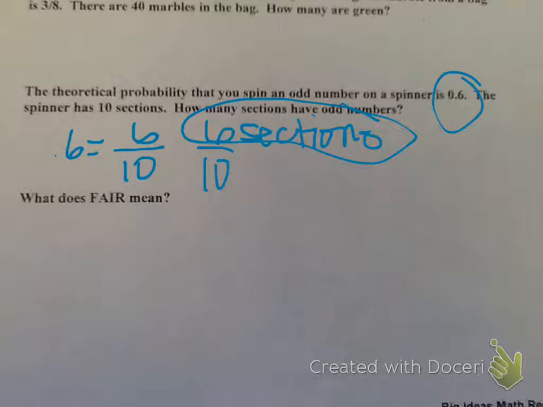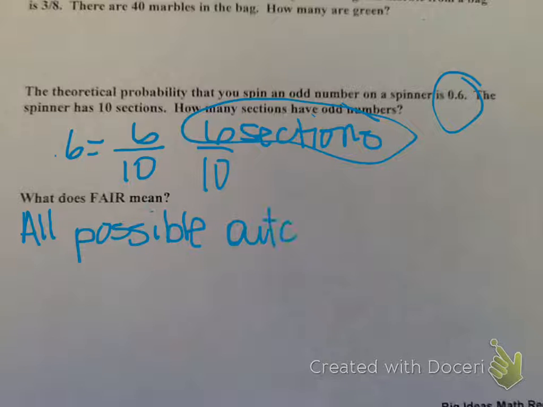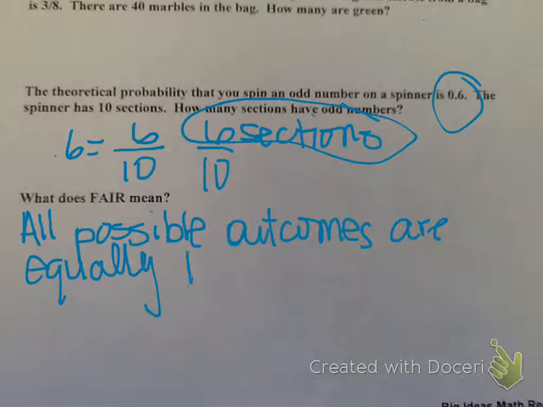Alright, the next thing we're going to talk about is fairness. And what does fair mean? It means that all possible outcomes are equally likely. So a fair spinner has sections on the spinner that are the exact same.